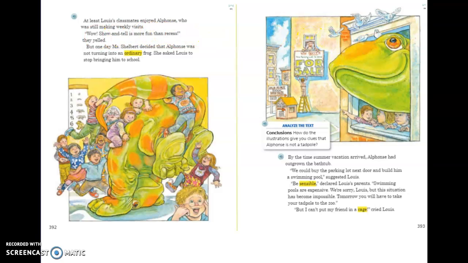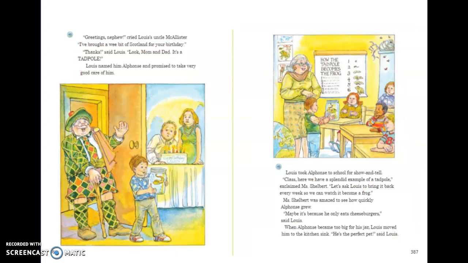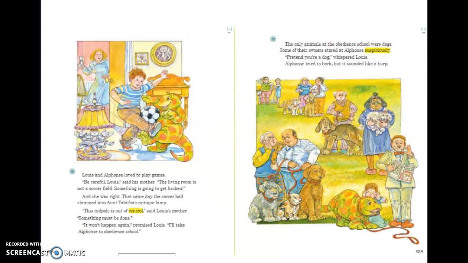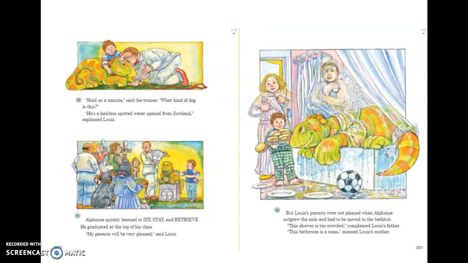So up until this point, Miss Shelbert was letting Alphonse come into school because remember, he brought him in for show and tell. So remember how he started, and then now what happened to him in the class? Looks like fun, but teacher doesn't think so. So let's go back to the question.